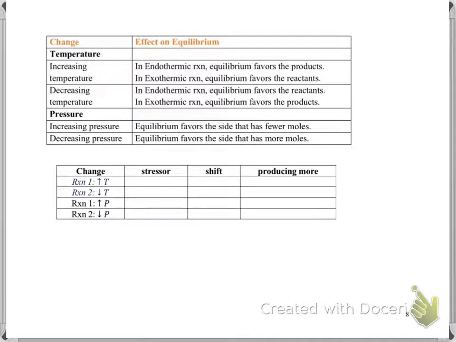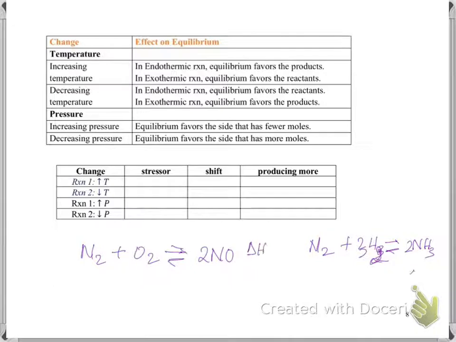Now, to study the effect of the temperature, we need to know whether our reaction is endothermic or exothermic. And how will you know that? By looking at the delta H values.